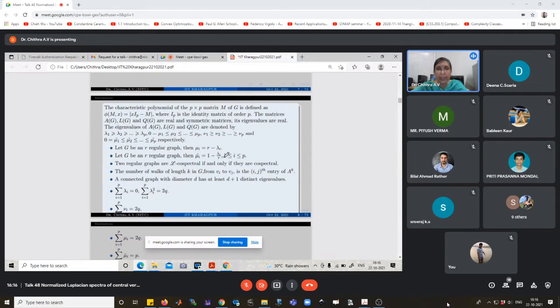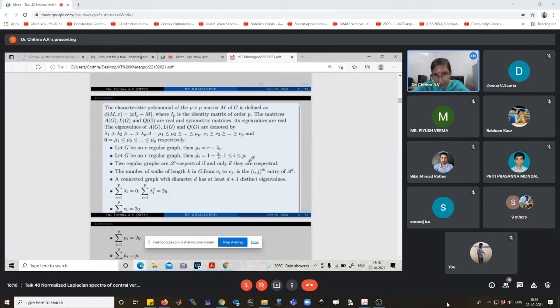From this we can say that whenever the graphs are regular and also L-cospectral, that implies the graphs are cospectral graphs. Okay. μi tilde is equal to 1 minus λi by r. Let G1 and G2 be two regular cospectral graphs.